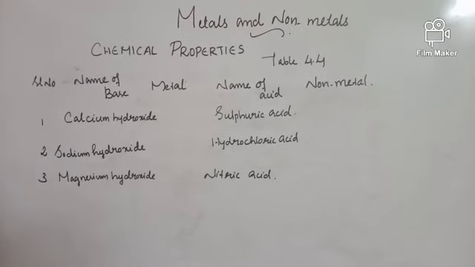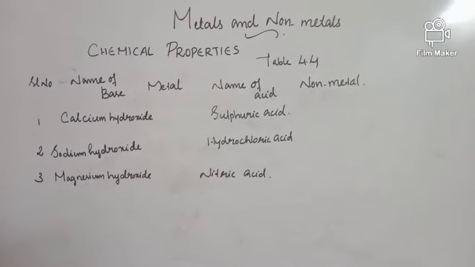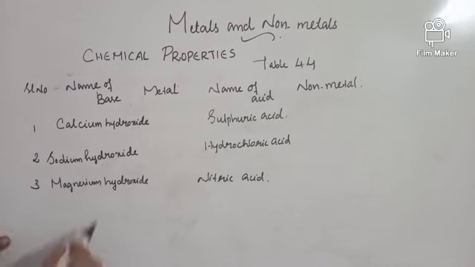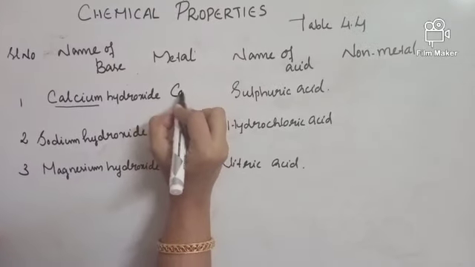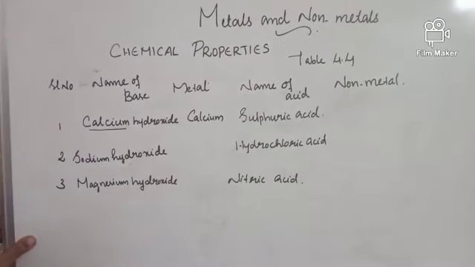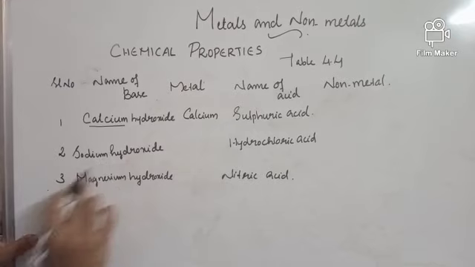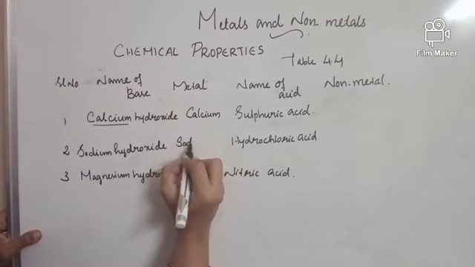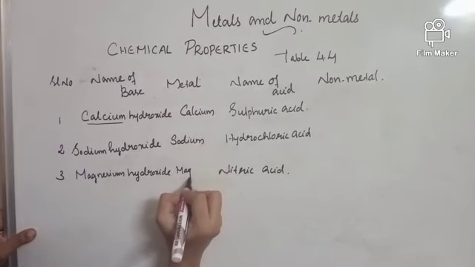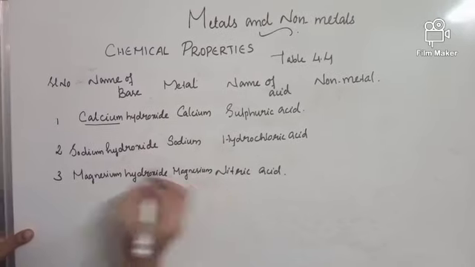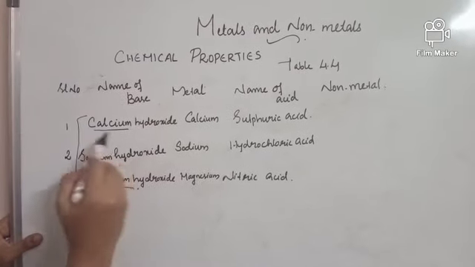You are given some examples. Example of a base: calcium hydroxide. You have to find the metal present in this base. The metal here is calcium. Similarly, sodium hydroxide: sodium is the metal. Then magnesium hydroxide: the metal present is magnesium. This means that all the bases contain a metal.